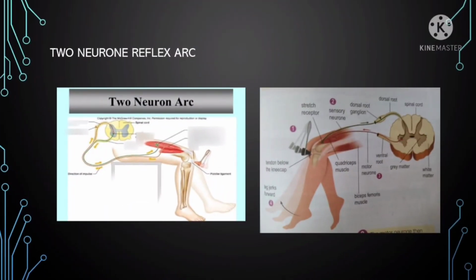Hello. So today I am going to explain about the two neuron reflex arc. This reflex uses the nerve pathway that involves two neurons, that is the sensory neuron and the motor neuron. The doctor sometimes tests the effectiveness of someone's nerve system by tapping on the knee using a rubber hammer.